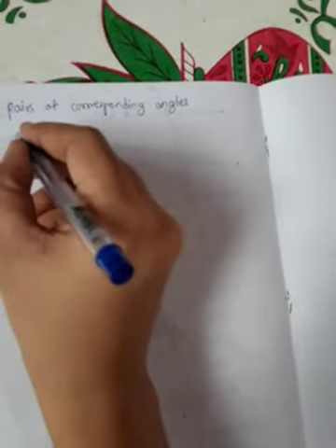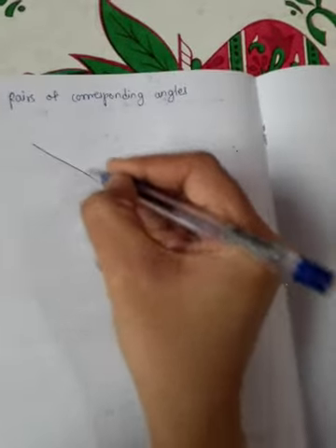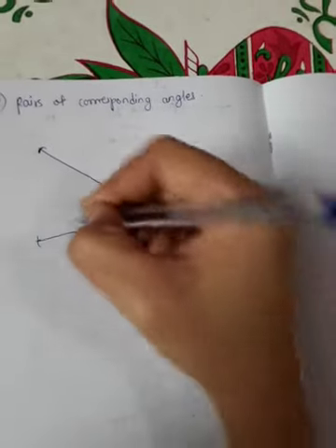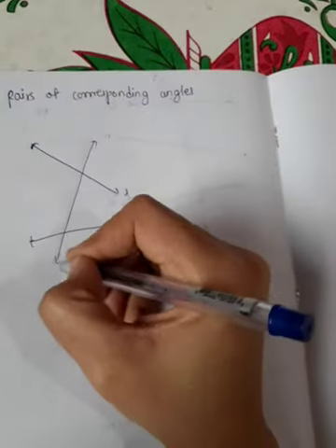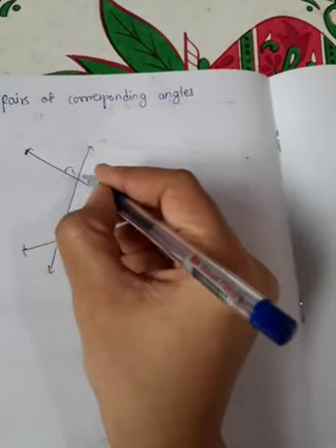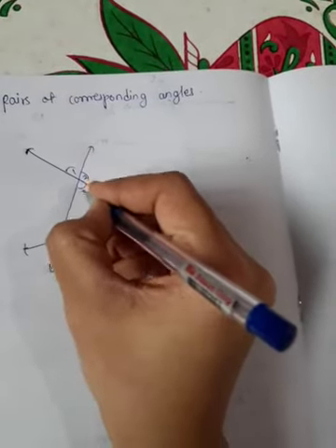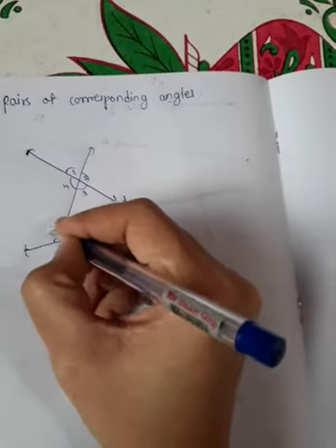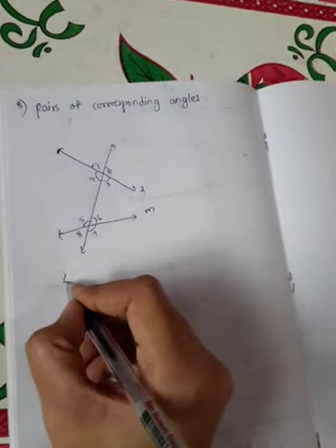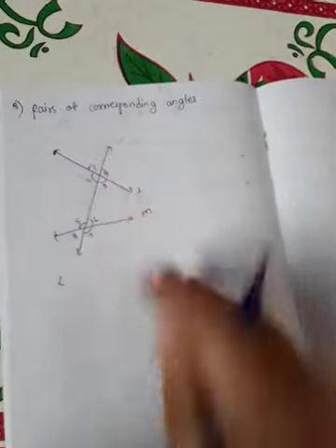See here, I will draw that figure again: line L and line M, this is the transversal, with angles 1, 2, 3, 4, 5, 6, 7, 8. Here a pair of corresponding angles is angle 2 and angle 6.